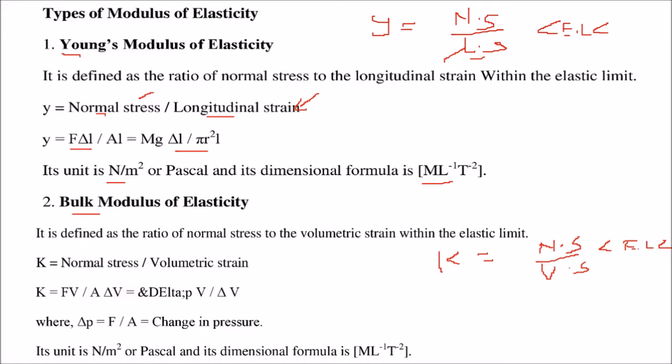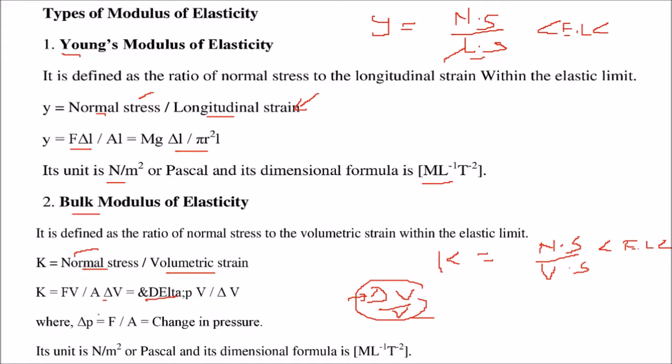So K is given by normal stress divided by the volumetric strain, and this is of course F V by A delta V, because volumetric strain, as we have talked about, is delta V by V. This is the change in the volume with respect to the original volume. So F by A divided by delta V by V gives you this.